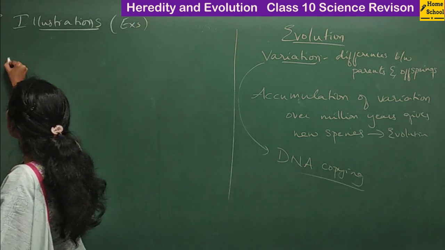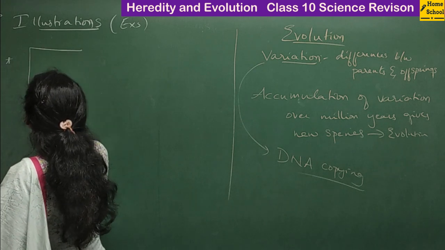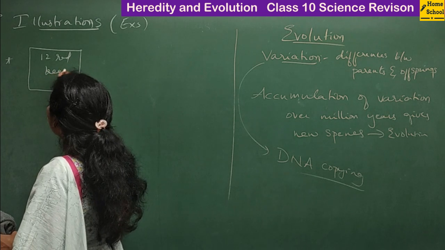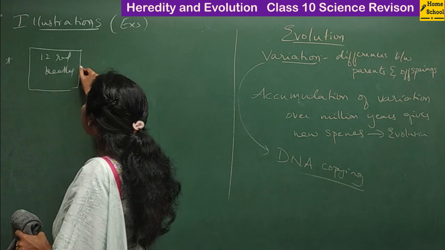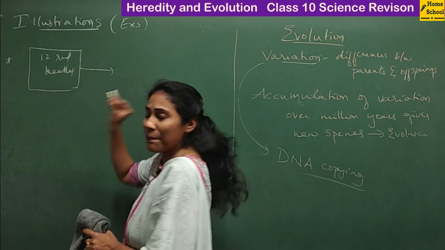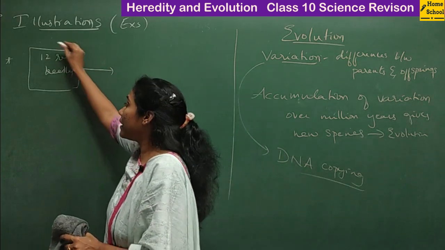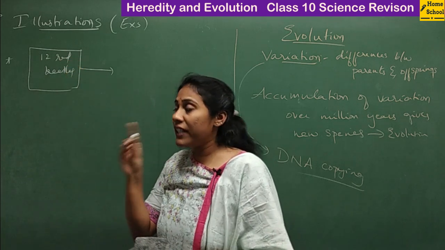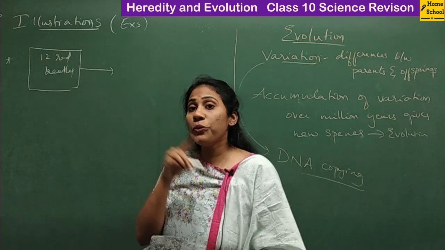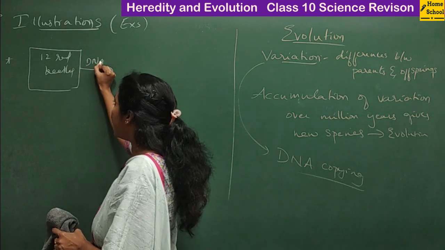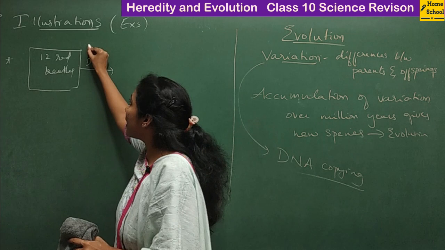So in the first situation, we have taken 12 red beetles. Due to some mutation in the DNA during sexual reproduction, since they are sexually reproducing organisms, there occurs a change in the DNA relating to their color.